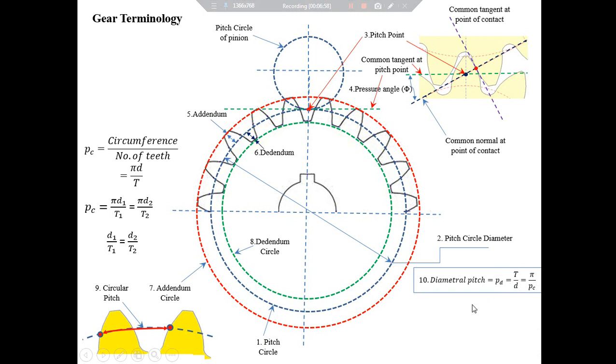Another most important term which is commonly defined in case of gears is module, and it is the ratio of pitch circle diameter in millimeter to the number of teeth. It is denoted by letter small m, so it will be equal to d by t. While purchasing a standard gear from the market, pitch circle diameter and module are the terms commonly used.